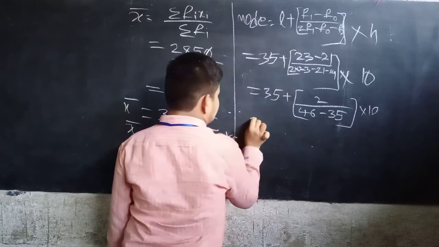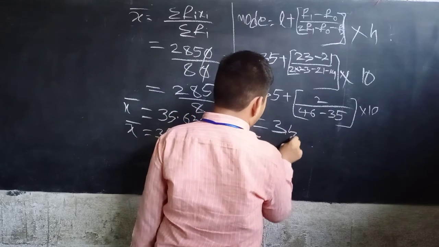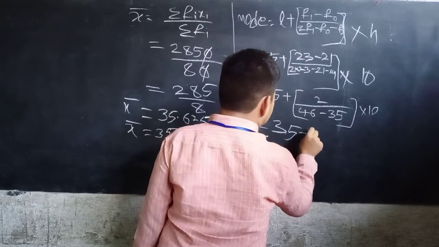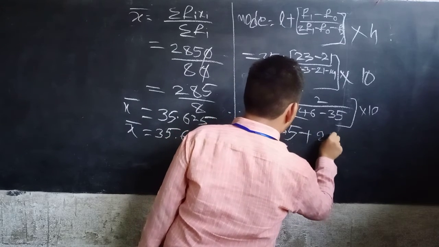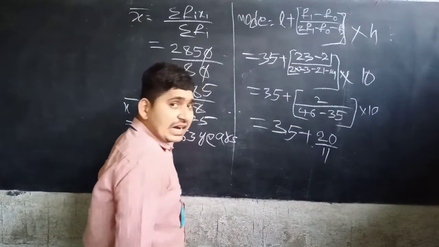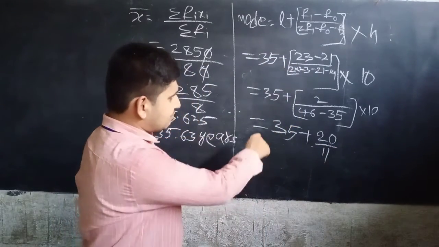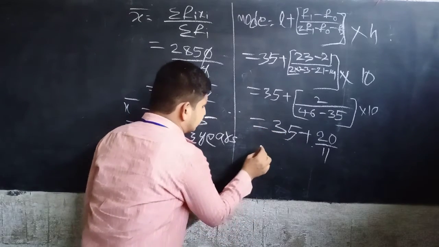Okay? That is equal to 35 plus 2 10s, 20, by 11. Okay? 20 by 11. That is 46 minus 35, how much? 11. Okay?